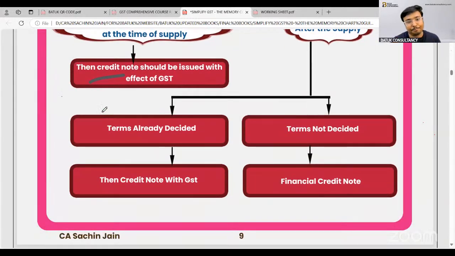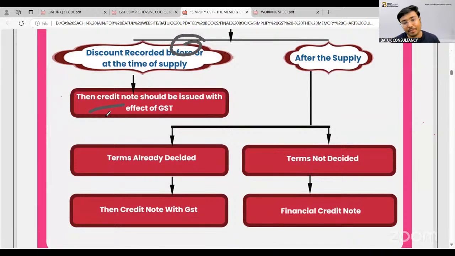But if after the supply, the terms have already been decided, in such a scenario, the credit note can be issued with GST. But if the terms have not been decided, in such a scenario, a financial credit note is issued, that means in that case the supplier will not be eligible to reduce the GST amount. He can reduce the taxable value but cannot reduce the GST amount.